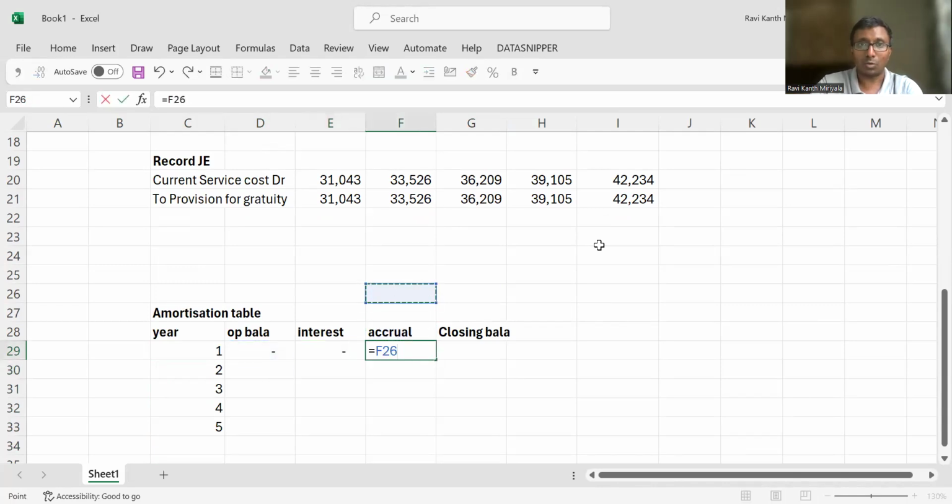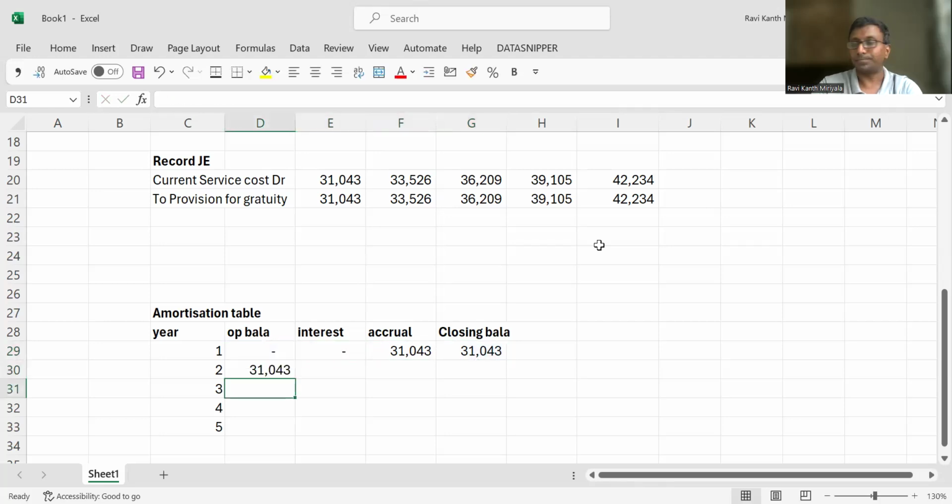What is the current year accrual? My current year accrual is 31,000 rupees. Okay. Closing balance means what? Opening balance plus interest plus accrual. 31,043 is the number. This number is going to become the closing balance, and the opening balance for the next year.